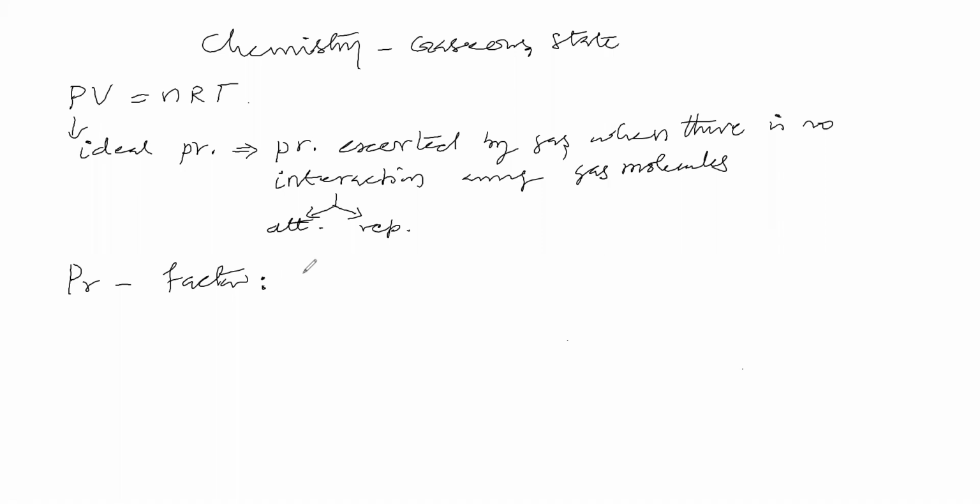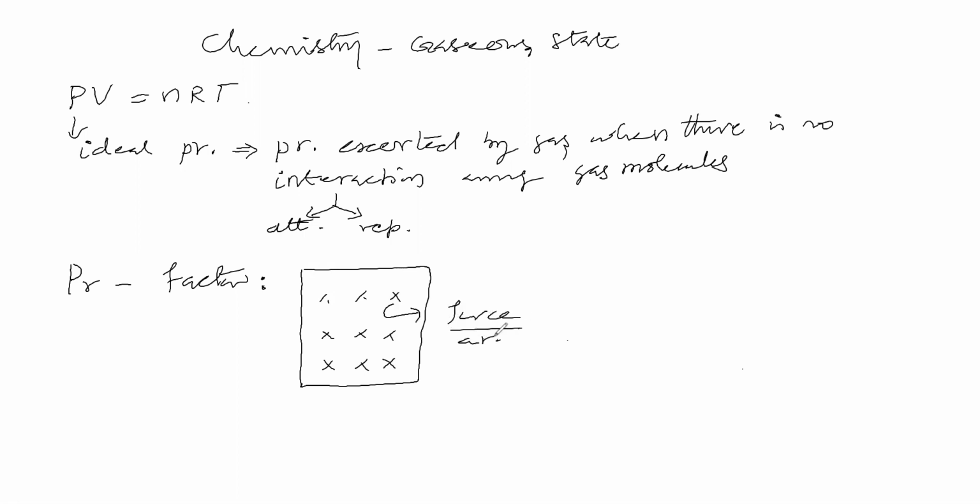Let us take gas molecules in a vessel. We are taking gas molecules in the vessel like so. These gas molecules are making collisions on the wall of the vessel, so force is exerted per unit area, which is called pressure.